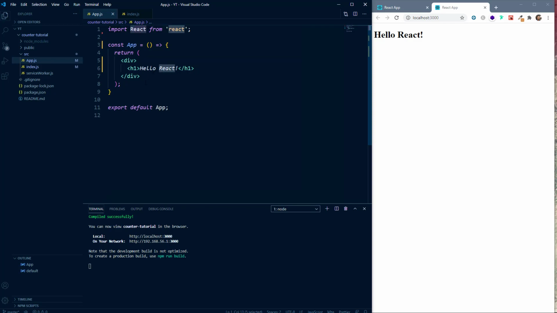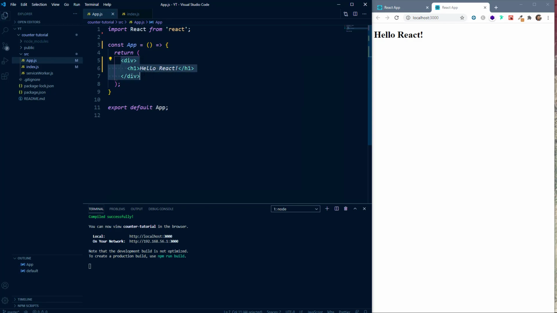It is not necessary to use JSX here, but it makes development so much easier, and we can visually see things in terms of HTML elements, and we can edit them. It is very easy and very powerful. Finally, we are exporting the app function so that we can use it in other files as well. I'll tell you what this means, but for now let's see the details of JSX.